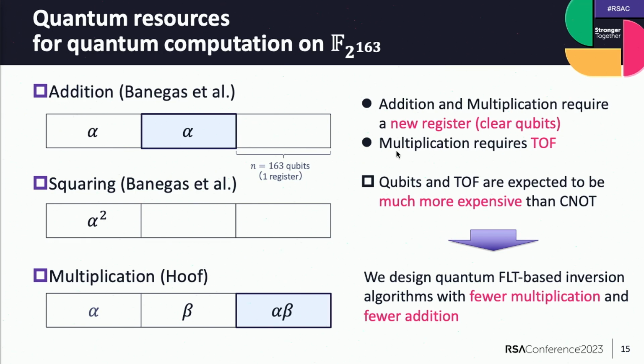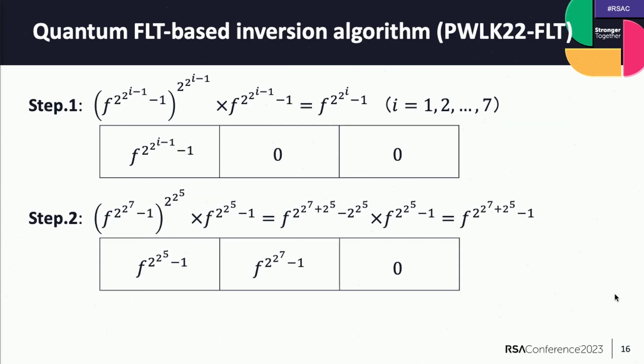To conclude, addition and multiplication require a new register, that is, clear qubits. Moreover, multiplication requires Toffoli gates. These three quantum computations also require CNOT gates. However, qubits and Toffoli gates are expected to be much more expensive than CNOT gates. So, we want to design quantum FLT-based inversion algorithms with fewer multiplications and fewer additions. So now I will explain the FLT-based inversion algorithm.